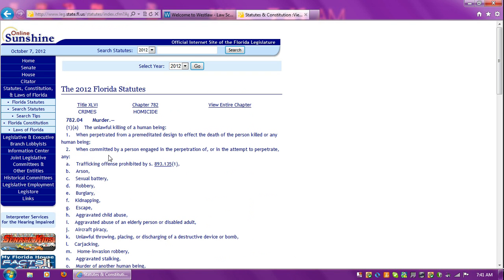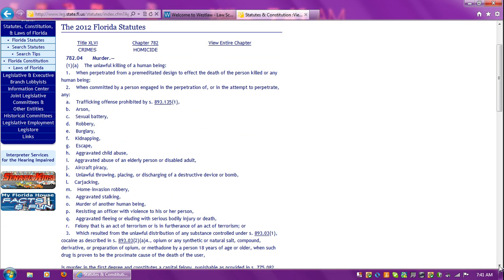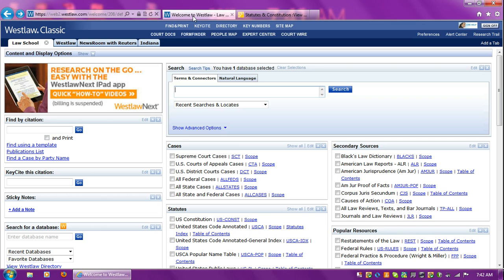Okay, so we find out that this can occur when committed by a person engaged in the perpetration of or in the attempt to perpetrate any of these enumerated underlying felonies, one of which is burglary. Okay, let's look down and see. Okay, so these are all the underlying enumerated felonies.